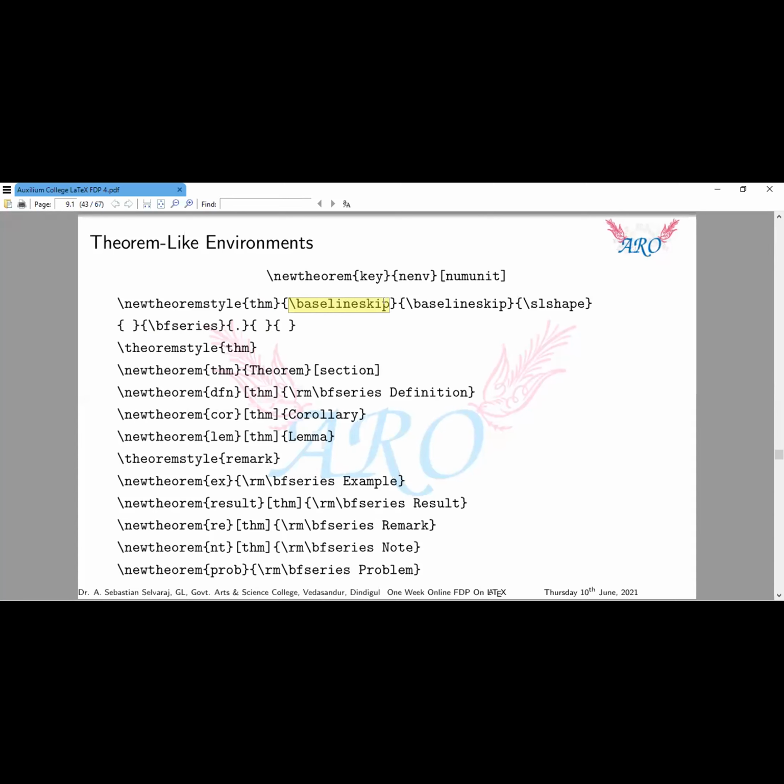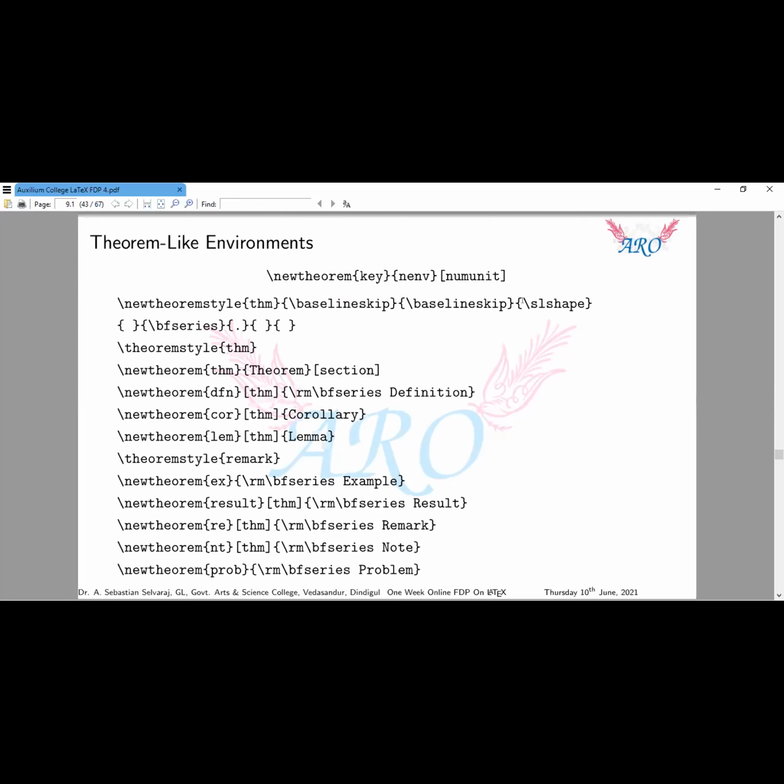If you want more line space, we may redefine it. Usually Bharathidasan University requires Times New Roman, 12 point size, 2 line space, 2-side printing on 70 GSM paper. So the second mandatory bracket is used for the space above the theorem, between it and the normal text. The third one creates the space after the theorem and the continuing text.